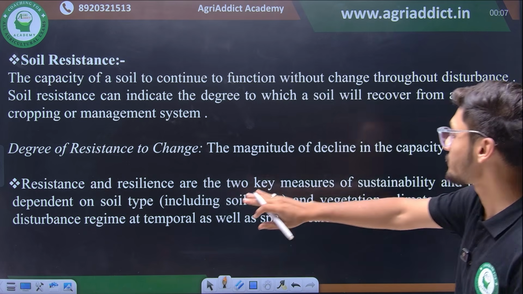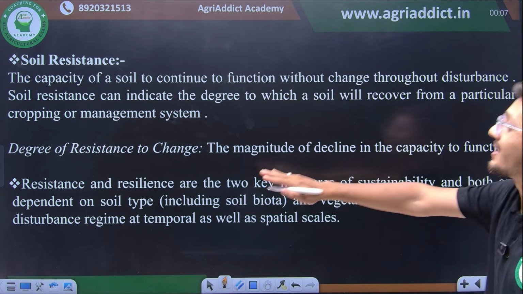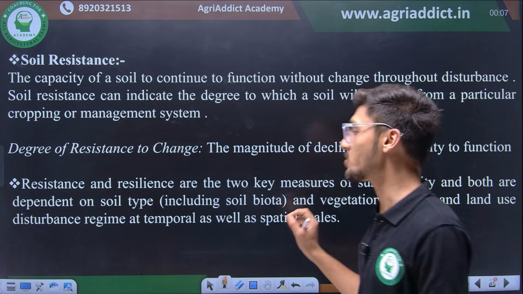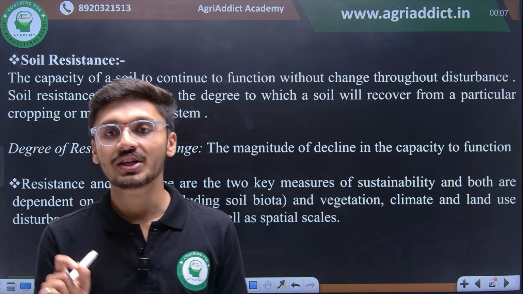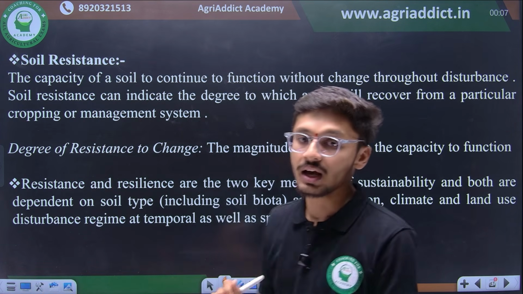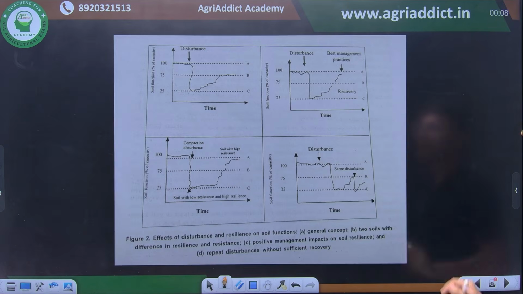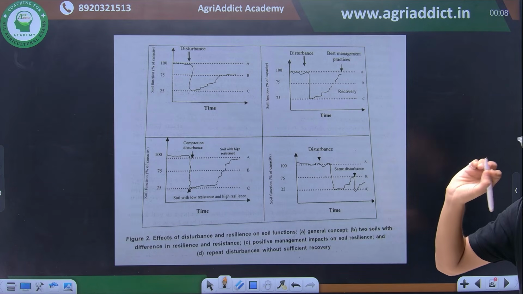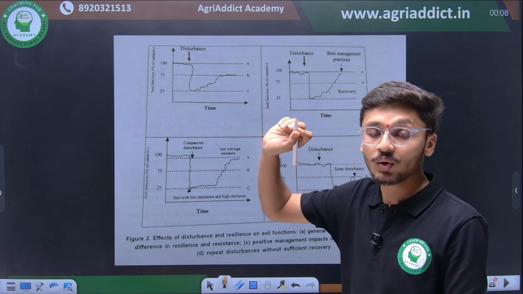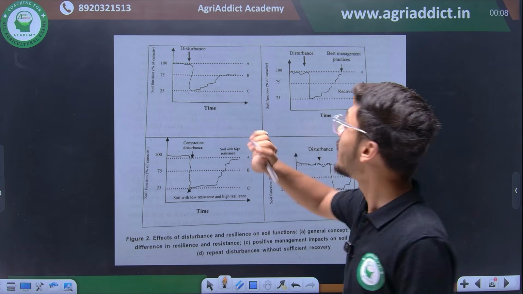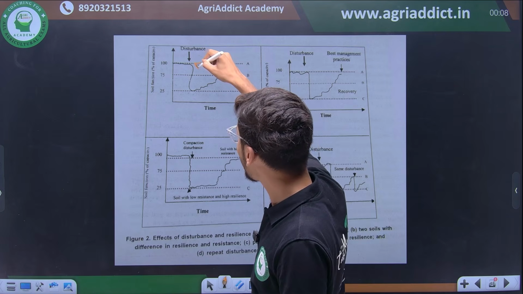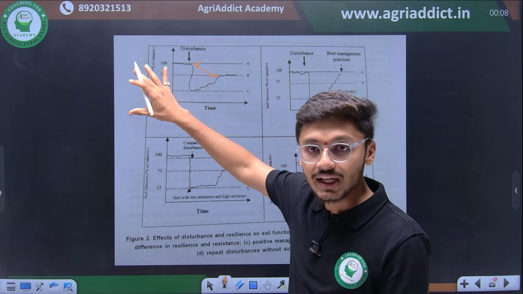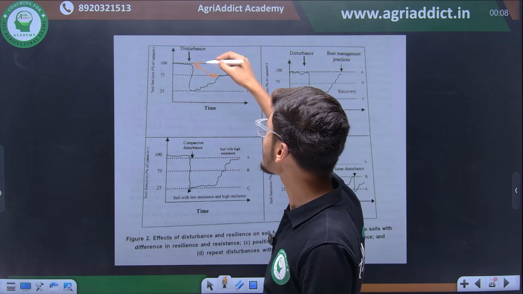Then resistance and resilience are two key measures of sustainability and both are dependent on soil type, including soil biota, vegetation, climate and land use disturbance regime. Okay, so moving ahead, we have an important graphical representation of resilience and resistance. See, what do you understand? Degree of resistance is this. The magnitude of change in the optimal soil function is known as degree of resistance.